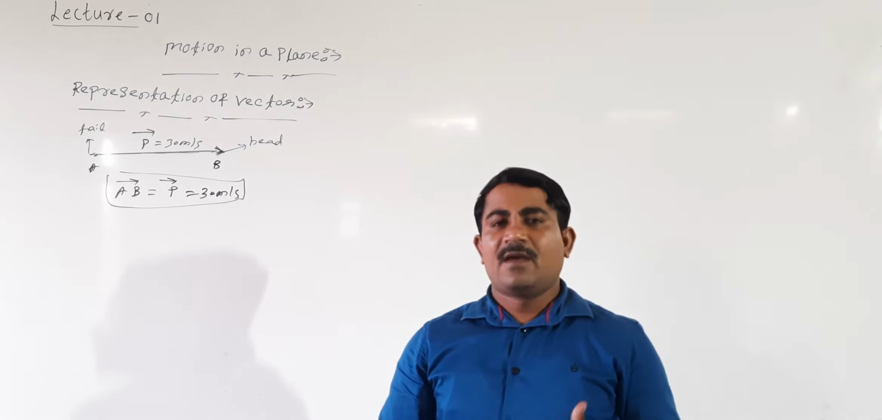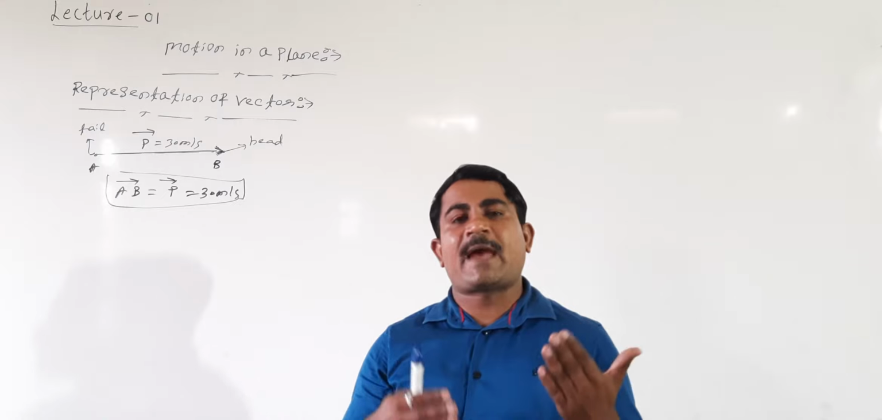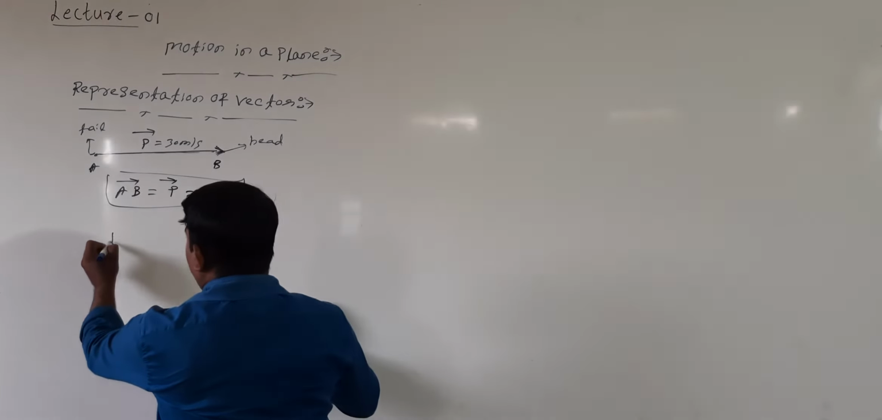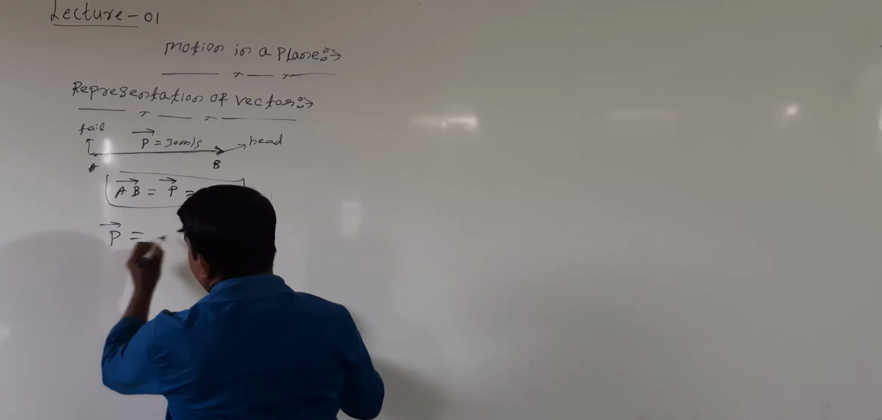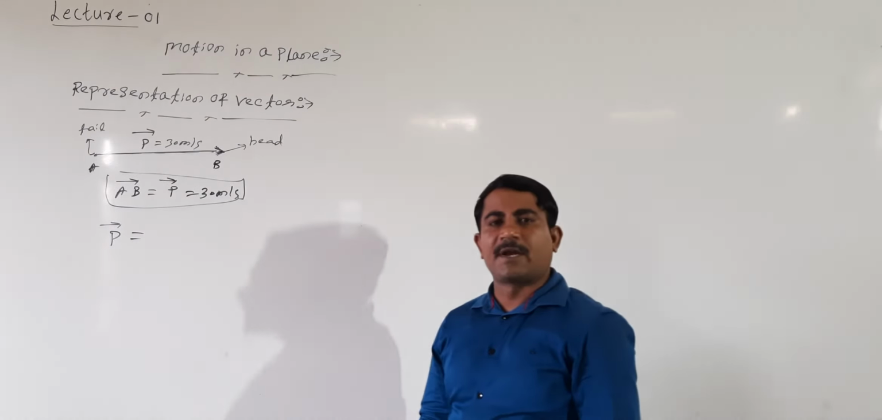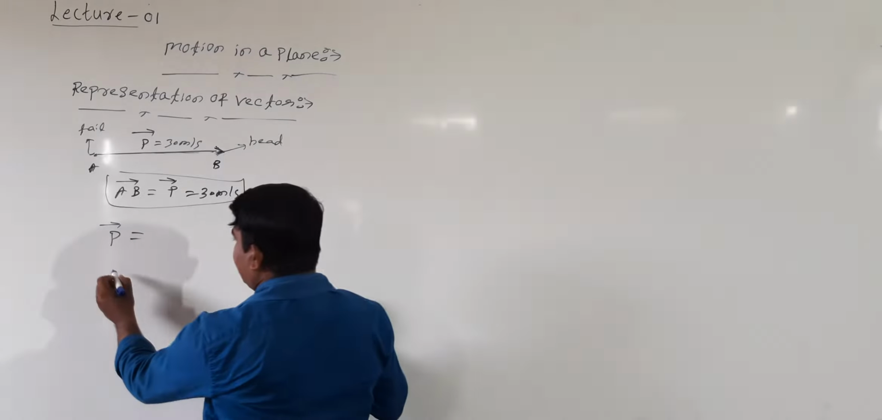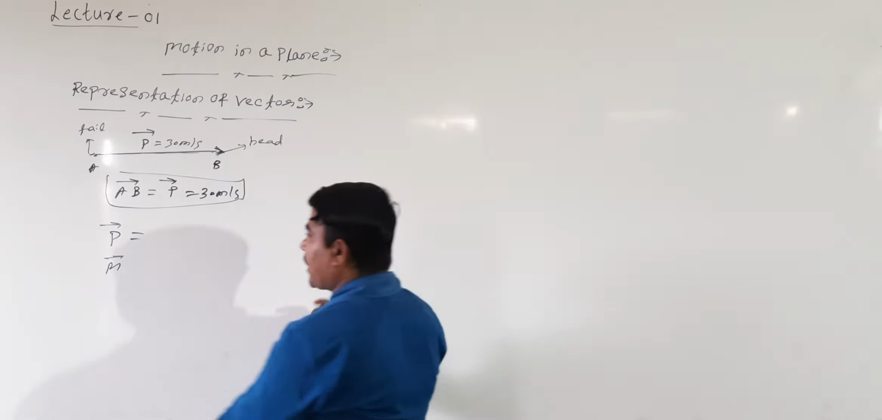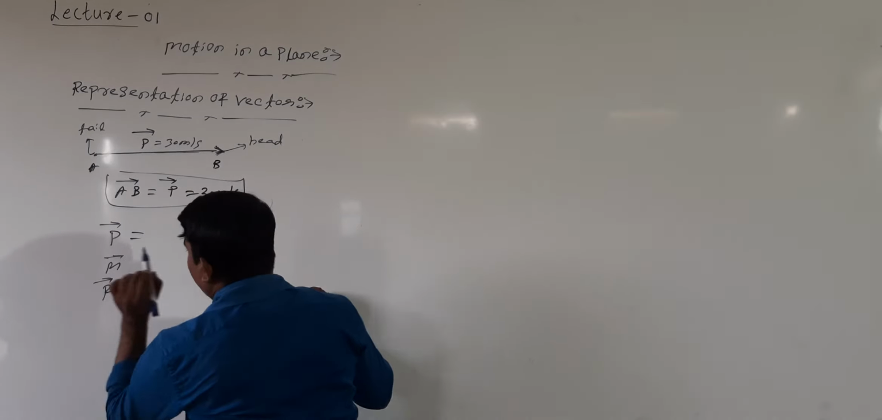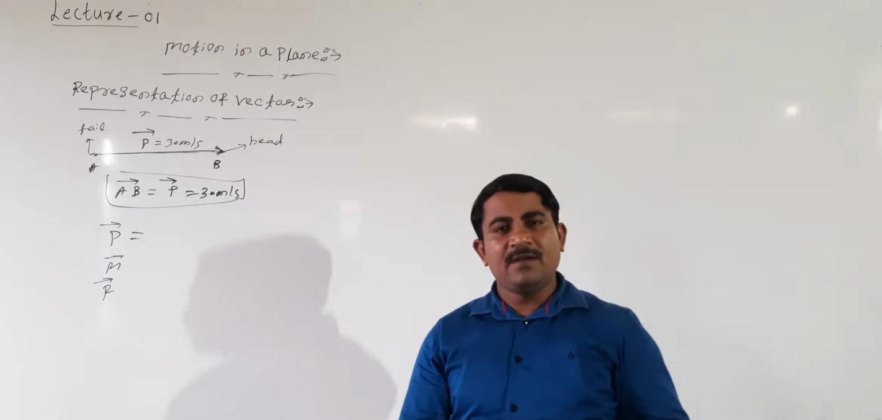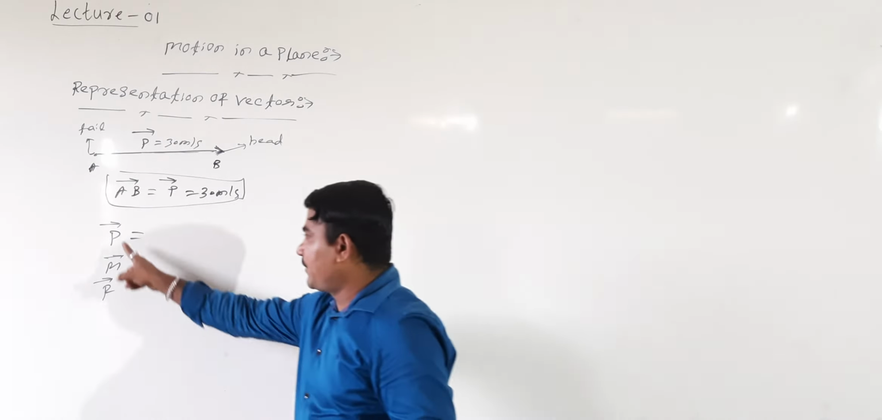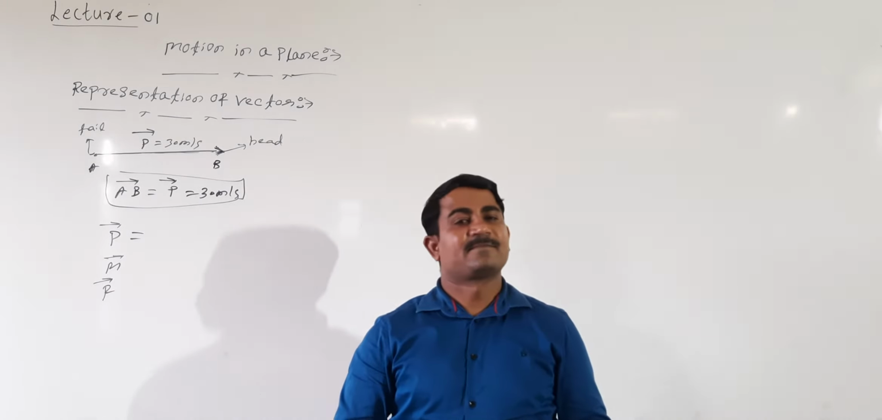And see here, any vector can be represented by a capital letter. Either it is represented by P with an arrowhead, right? Or you can represent it by M with an arrowhead, or by R with an arrowhead. Any vector can be represented by a capital letter with an arrowhead. This shows it is a vector, right?